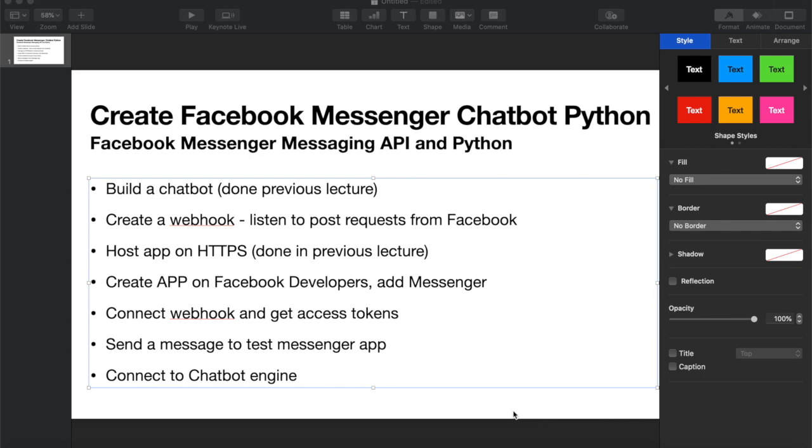In this lecture, we're going to be doing something that is really, really interesting. We're going to combine a couple of things that we've learned in previous lectures into one and create a chatbot that's going to be deployed on Facebook Messenger. So Facebook Messenger is something you would have on your Facebook page. Let's say you're running a business and clients want to contact you on your Facebook page, and they send you a message.